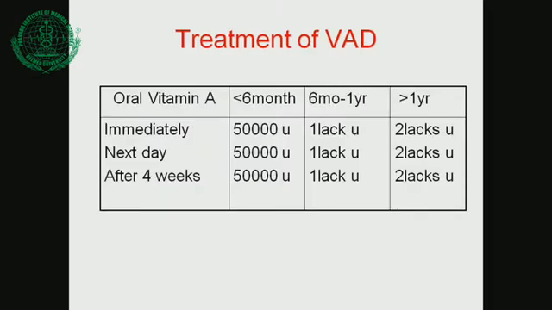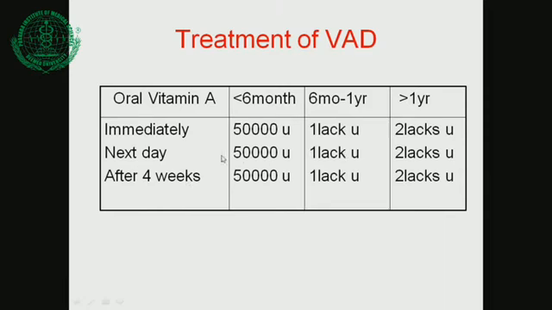Now this is a very important chart. Everybody knows this. When you see a child with vitamin A deficiency showing xerophthalmia, immediately on the first day we see him in OPD, give him, depending upon the age of the child: less than 6 months, you give 50,000 units; 6 months to 1 year, you give 1 lakh units; and more than 1 year, you give 2 lakh units. Then call the child next day for a similar amount, and then call the child after 2 to 4 weeks for the third dose.